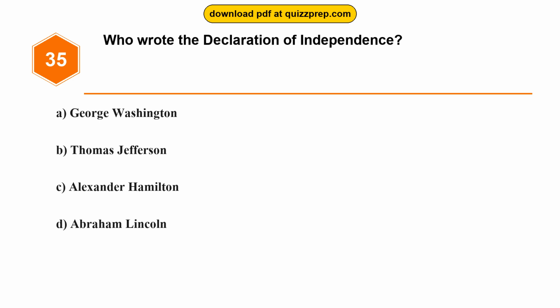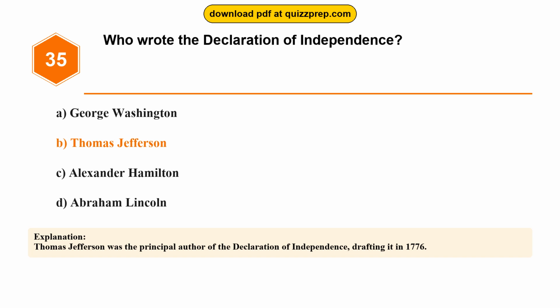Question 35. Who wrote the Declaration of Independence? Option A. George Washington. Option B. Thomas Jefferson. Option C. Alexander Hamilton. Option D. Abraham Lincoln. The correct answer is option B. Thomas Jefferson. Thomas Jefferson was the principal author of the Declaration of Independence, drafting it in 1776.